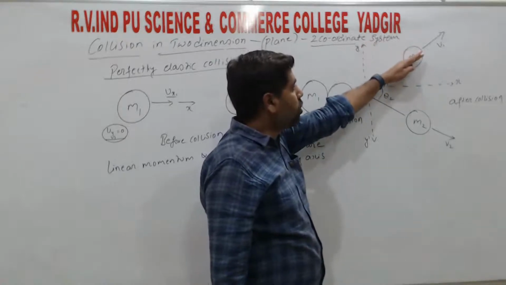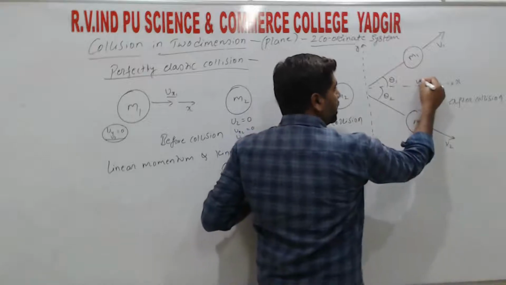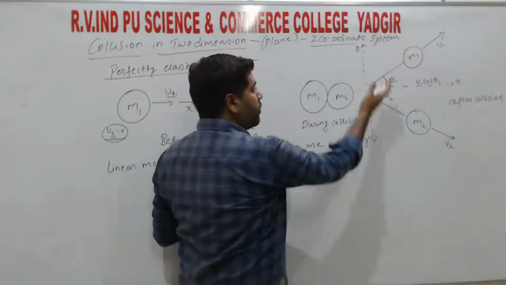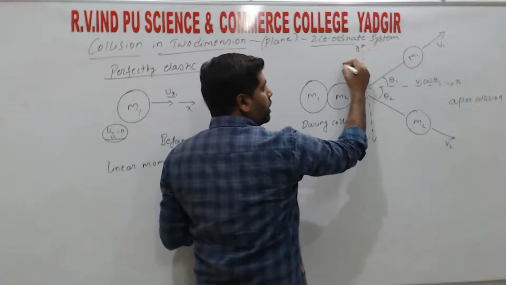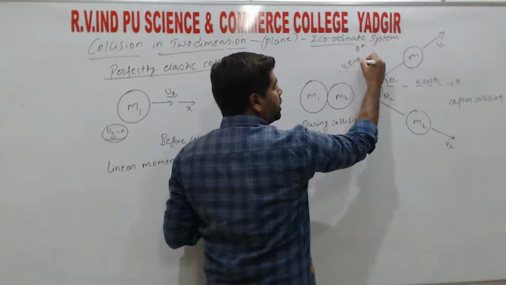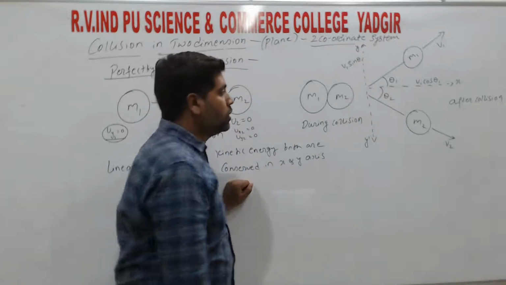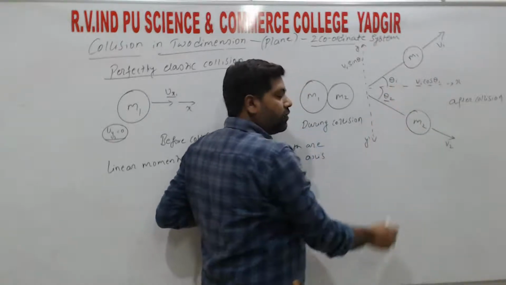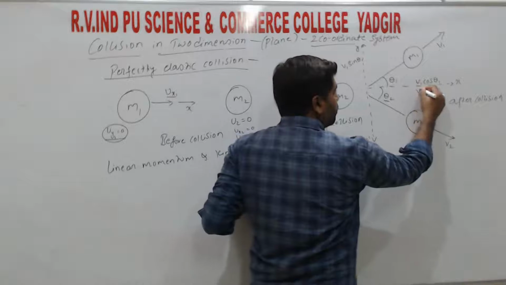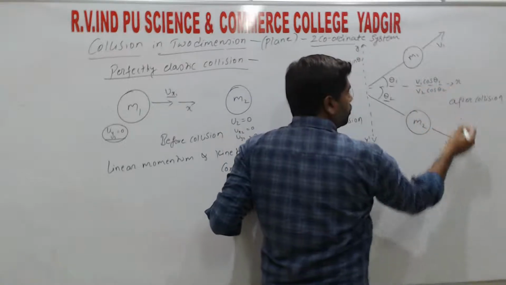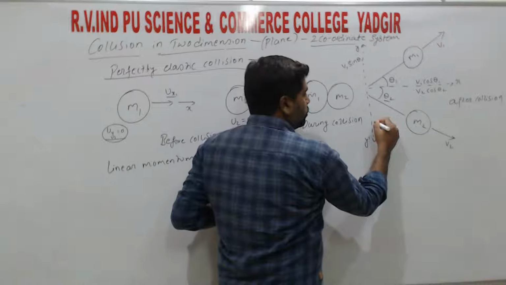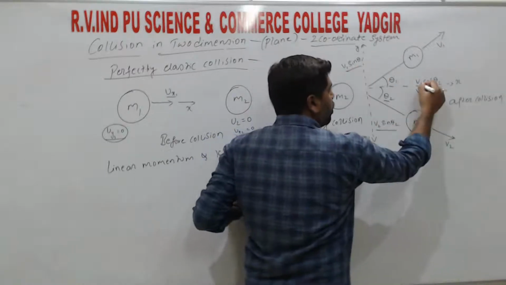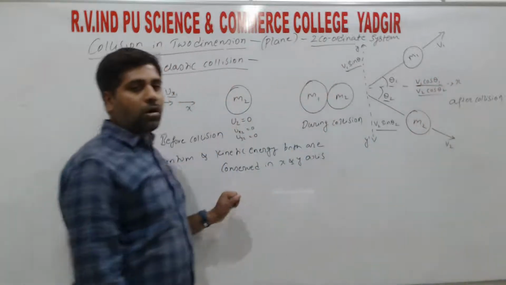So if we resolve the vector component v1 along the horizontal, we get v1 cos theta 1, right? In the same way, if we resolve v1 along the vertical, we get v1 sin theta 1, right? Now resolving vector v2 along the horizontal, it is inclined at angle theta 2, so we can write that as v2 cos theta 2. Along the vertical, v2 sin theta 2. So these are the velocity components along the horizontal and along the vertical.